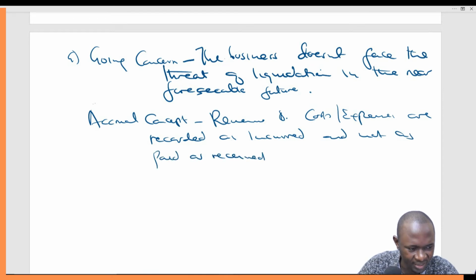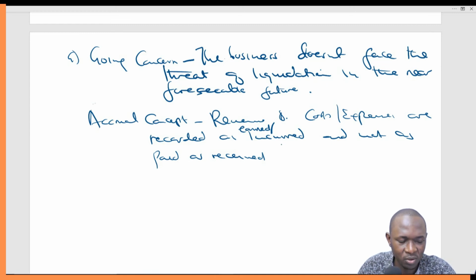So we can just add something here. The revenues and costs or expenses are recorded as earned or incurred and not as paid or received. So we record when we actually earn the payment, the period in which we did the job. That is the period that we're going to record that income, or the period that we actually incurred the cost, and not when we are going to be paid.